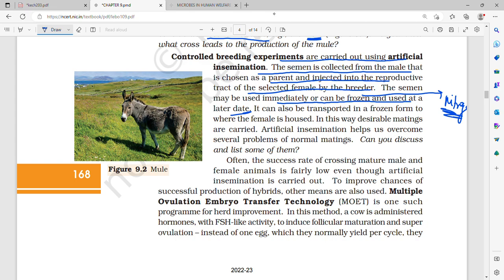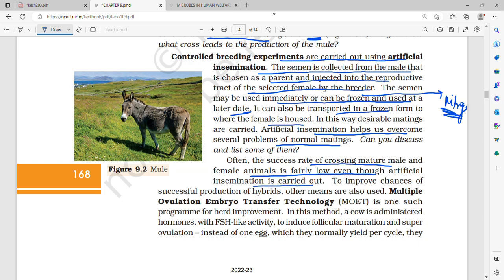It can also be transported in a frozen form to where the female is housed. In this way, desirable matings are carried out. Artificial insemination helps us to overcome several problems of normal matings. Now, often the success rate of crossing mature male and female is fairly low, even though artificial insemination is carried out.